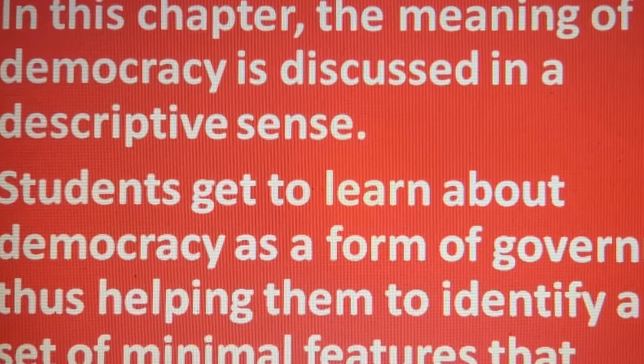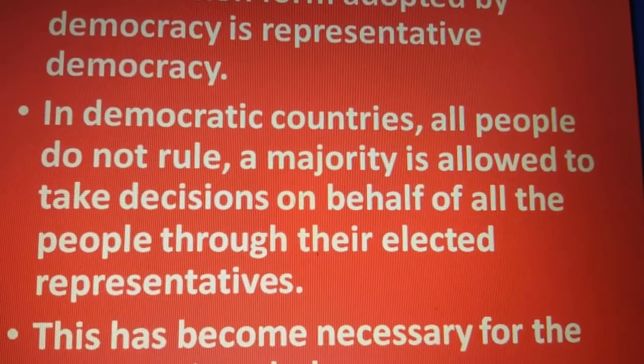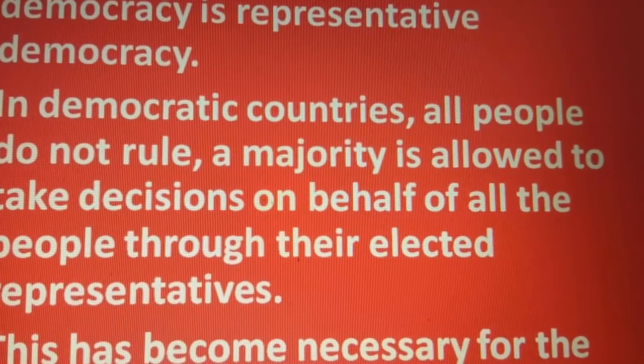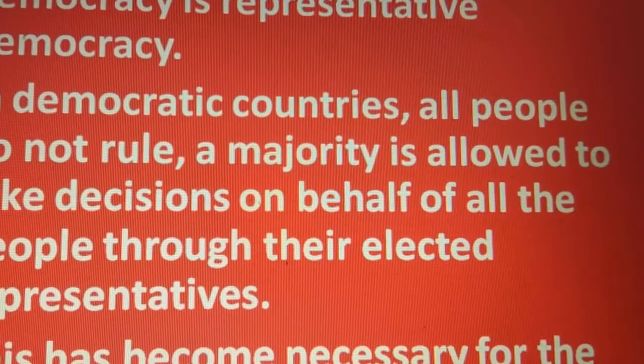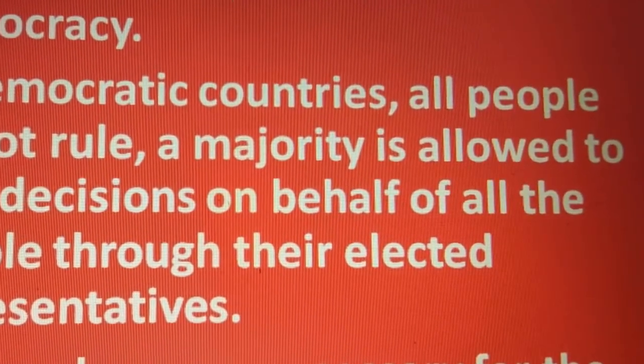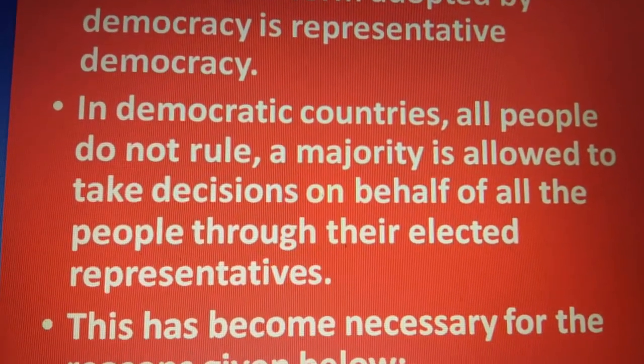So, the first point: the common form adopted by democracy is representative democracy. So what will happen? The people will choose their representatives and they will rule over them.